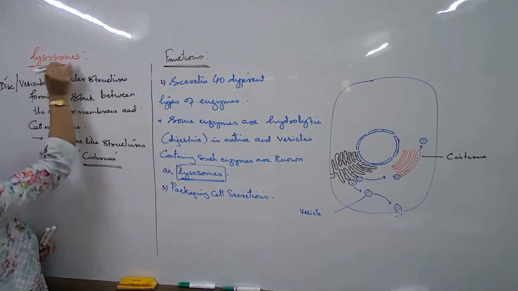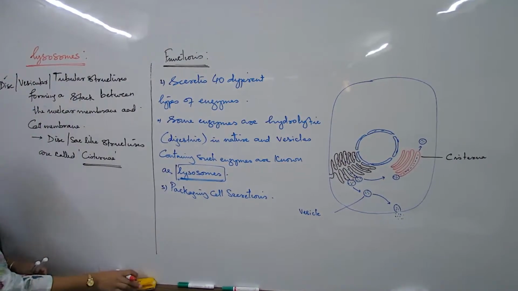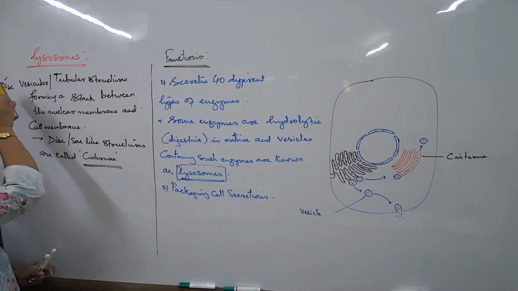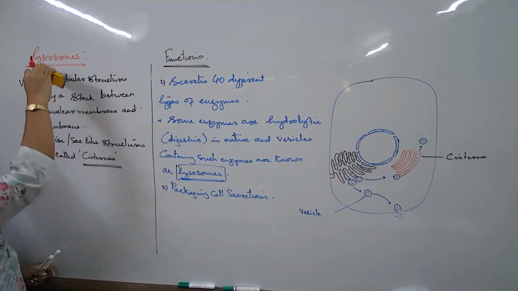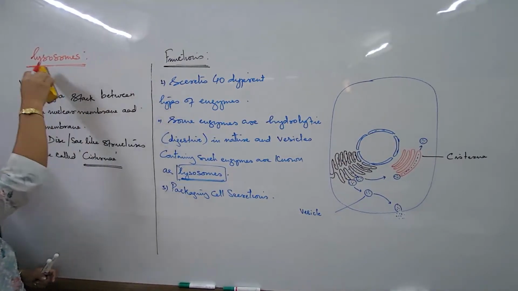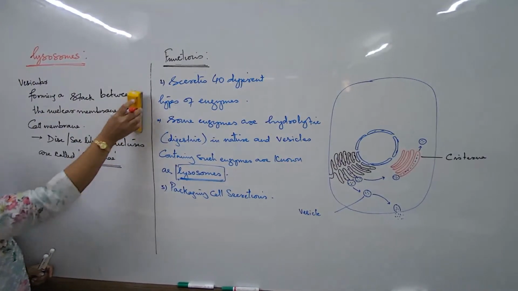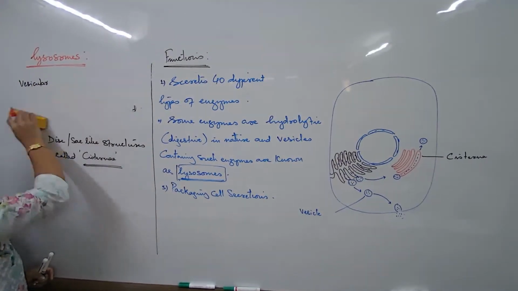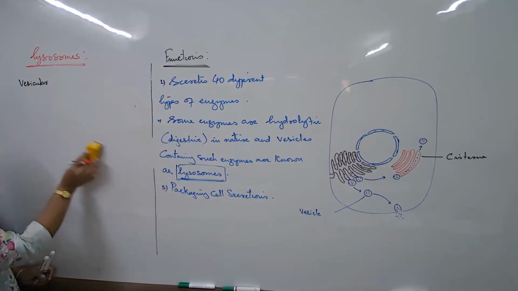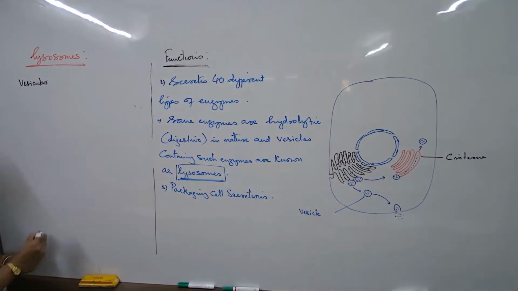Now, when we talk about lysosomes, what are some of the features? Lysosomes are basically vesicles, and they contain hydrolytic enzymes.